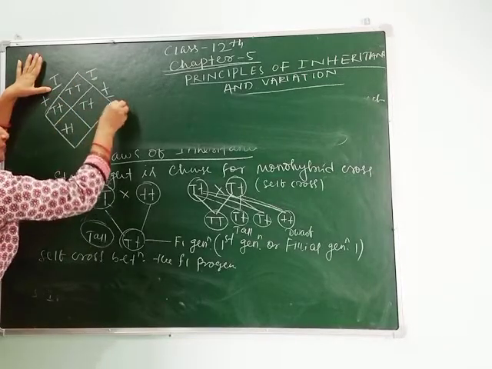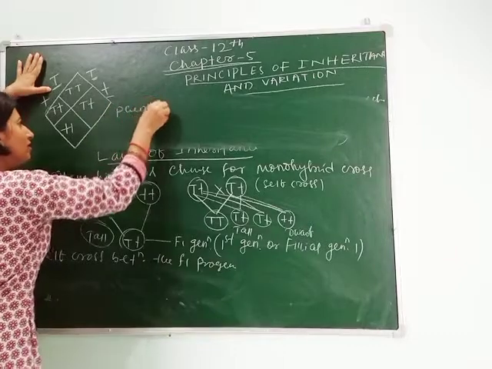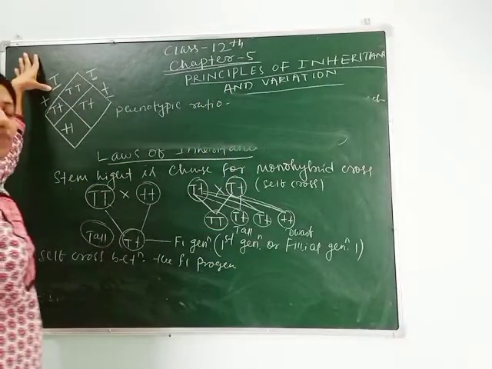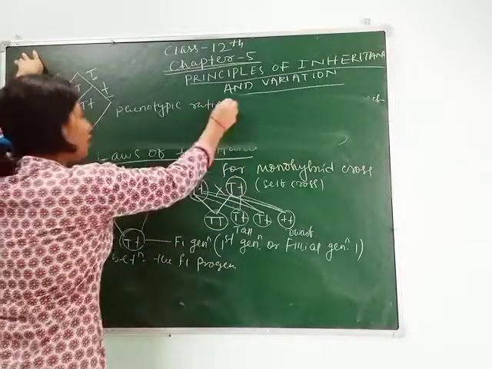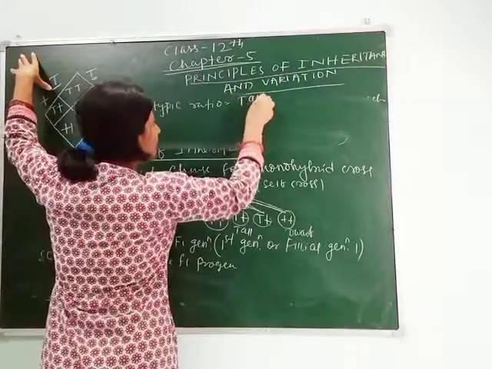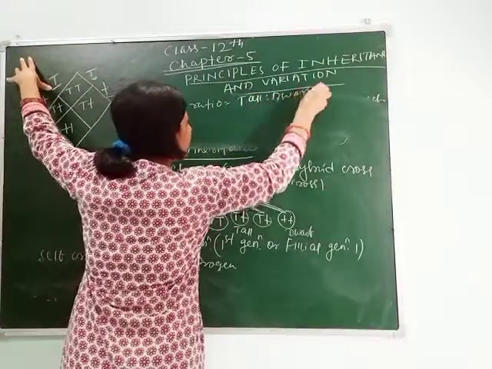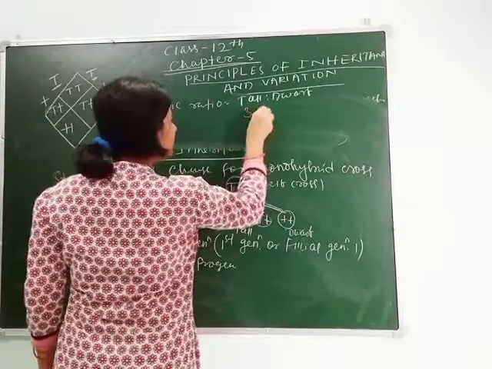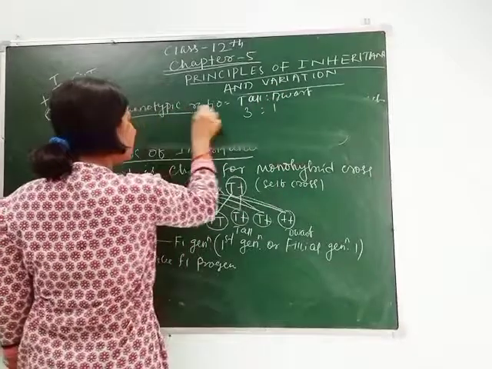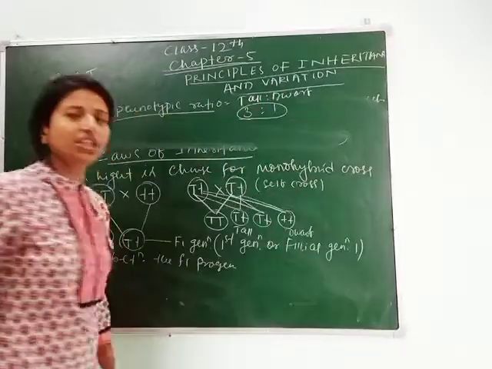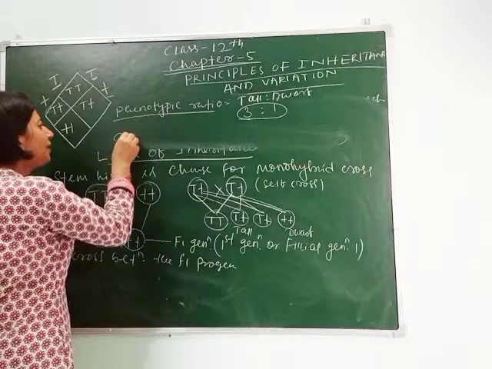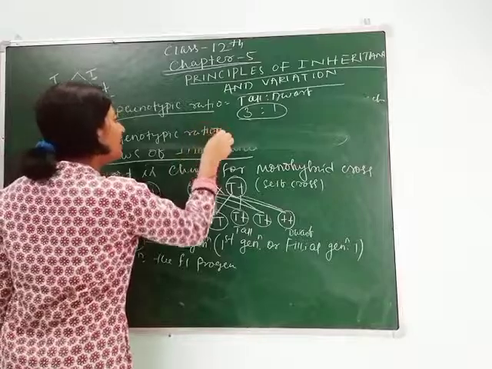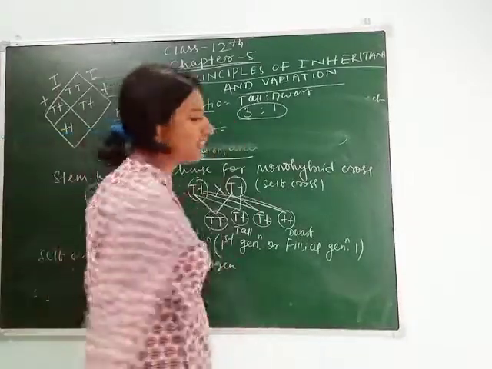After this he gave the phenotypic ratio. Phenotypic ratio means the character which can be seen from outside, or morphologically. So he found tall to dwarf, meaning how many he got tall and how many dwarf. He got tall 3 and dwarf 1. So the phenotypic ratio of monohybrid cross is 3:1, whereas the genotypic ratio means how many capital T and small t are present in the gene.